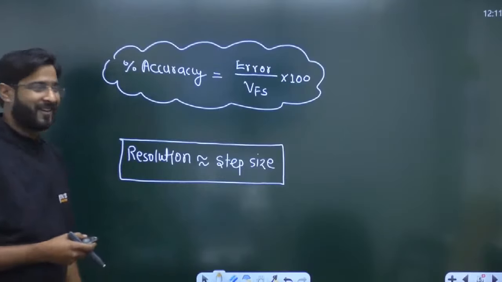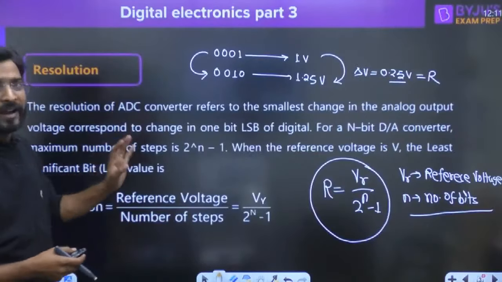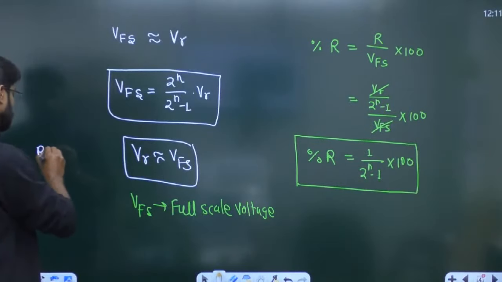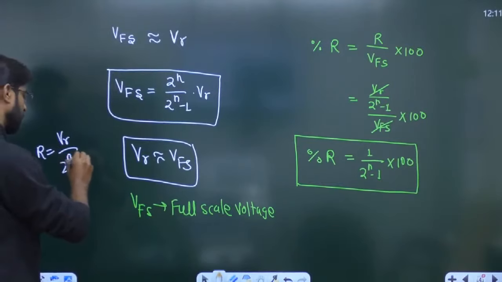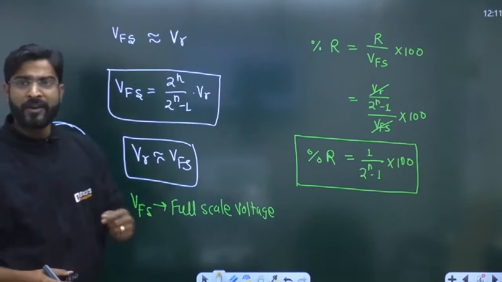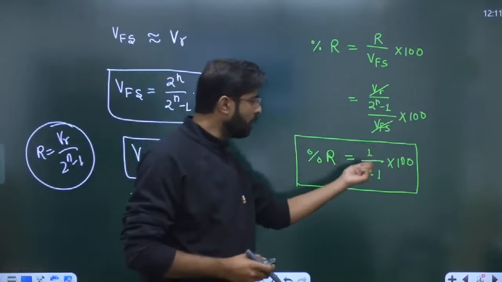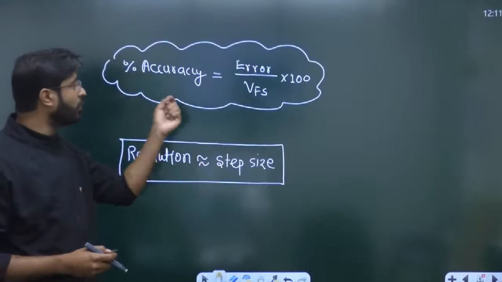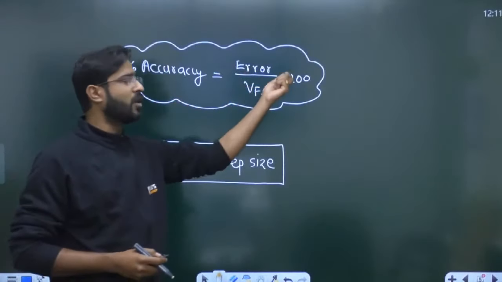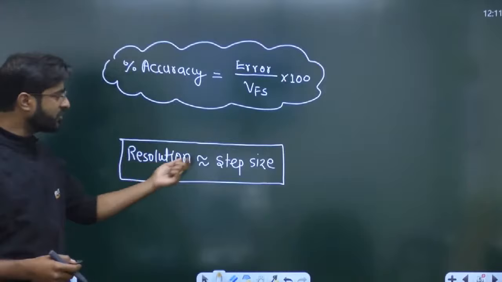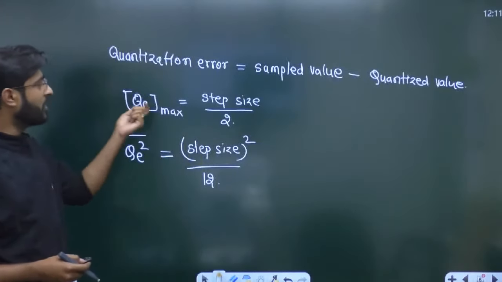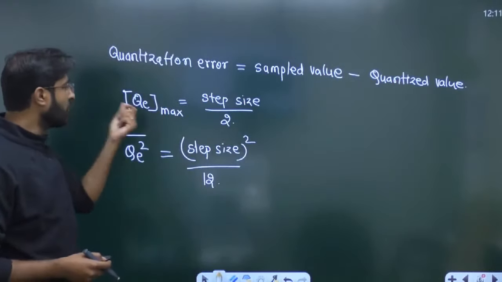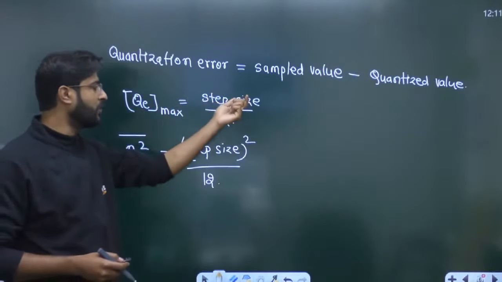Everyone, just give me the idea about what we have understood up to this portion. If they ask about the resolution, this is VR upon 2 raised to power n minus 1. Percentage resolution is 1 upon 2 raised to power n minus 1 into 100. Percentage accuracy is error upon VFS into 100. Resolution and step size are equal. Quantization error is the sampled value minus the quantized value. Maximum quantization error is step size divided by 2.